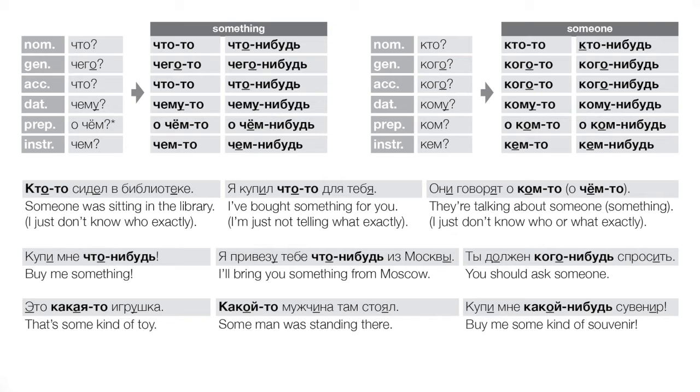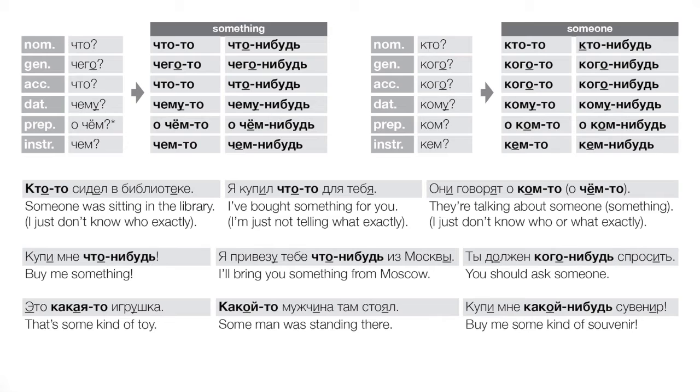Now, again, if we said ты должен кого-то спросить, it implies something like, oh, you should go ask a certain someone, wink, wink, right? I mean, it would almost never make sense here, right? It would be a very unusual thing to say. Ты должен кого-нибудь спросить.